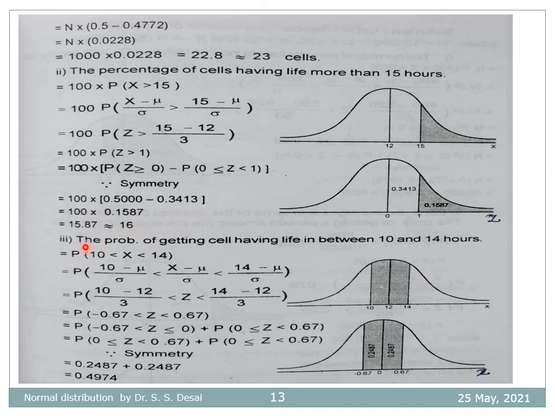which is approximately 16%. The probability of getting a cell having life between 10 and 14 hours is equal to the probability that 10 ≤ x ≤ 14. We can transfer this x to z, and this portion in x is equivalent to this portion for z, which is the probability that minus 0.67 < z < 0.67. Finally, after calculating this probability, it gives us 0.497.